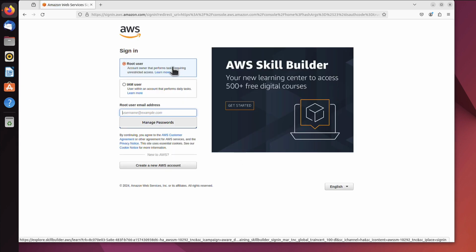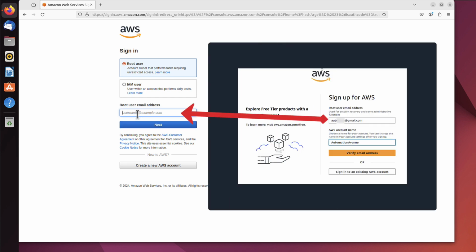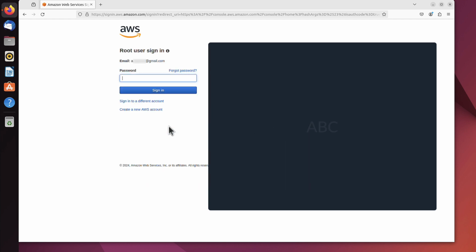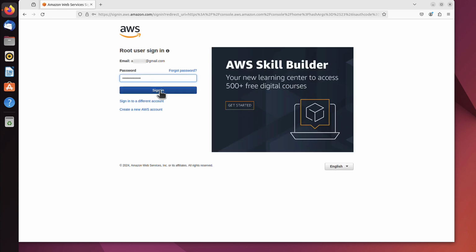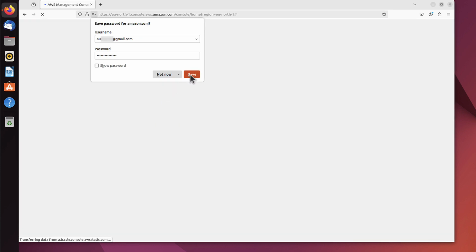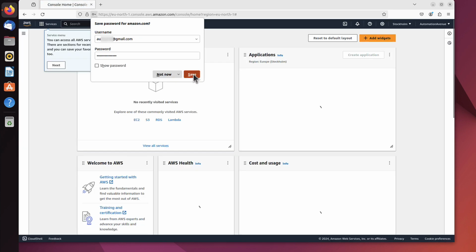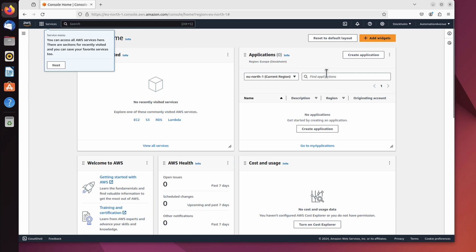And now it asks me if I want to sign in as a root user or the IAM user. We really only have root at this stage, but I will show you later on in next videos how to create an IAM user as well. So for the time being, as there is no choice, we only have root user, we'll put the email address we used for the sign-up process. For me it was gmail.com. We'll click next. And the password, the one that you just created as well for this user. And sign in. Not bad, is it? We are already in our AWS console.